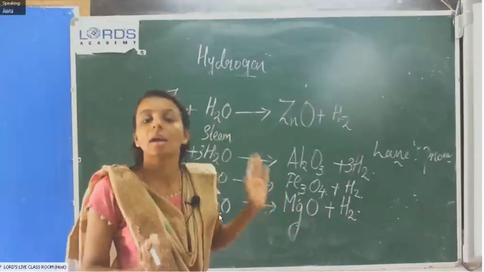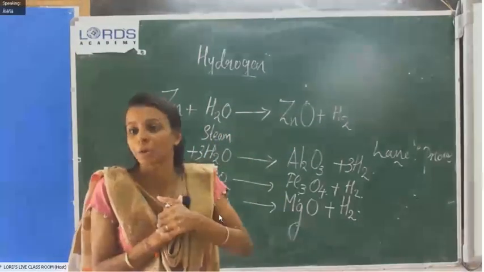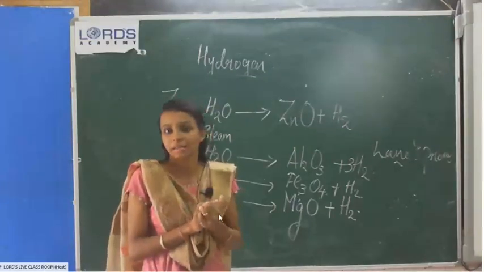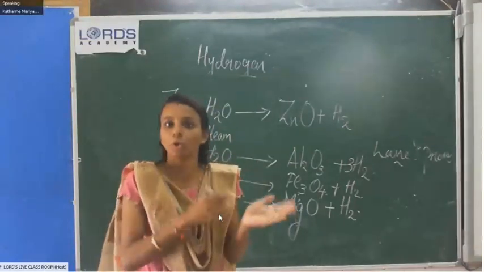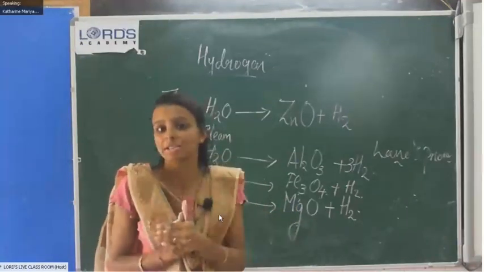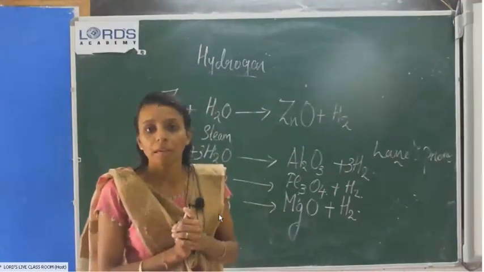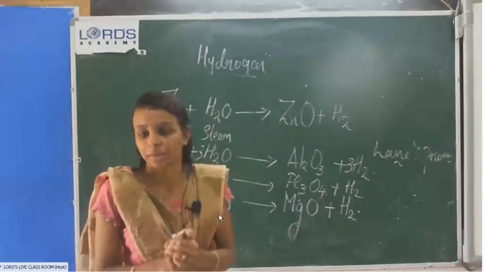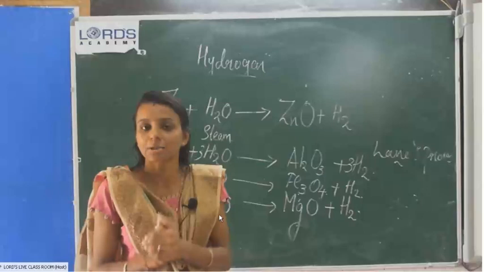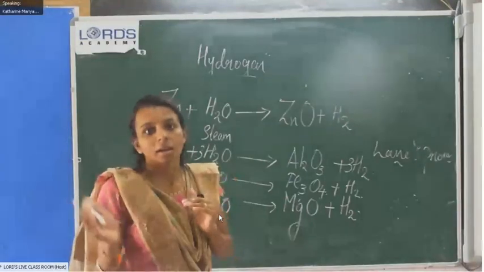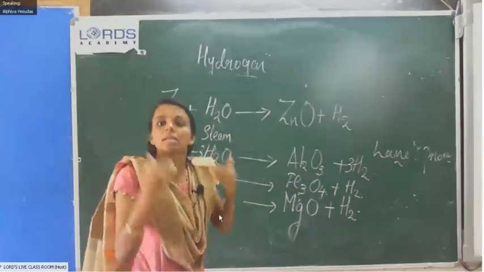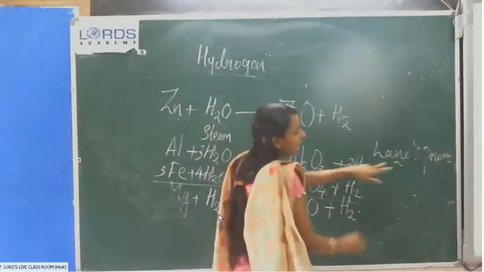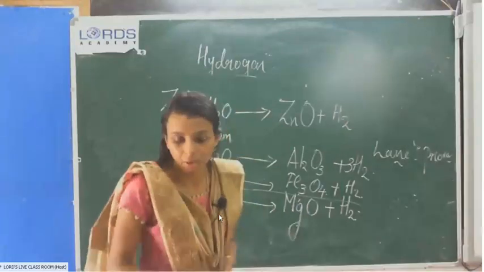Now ammonia synthesis, we can say it is Haber process. You studied it, no? Nitrogen reacts with hydrogen, N2 plus H2 gives NH3, and that balancing will be there. That equation is known as Haber process. The same way, this reaction is known as Lane process. I just tell that only.